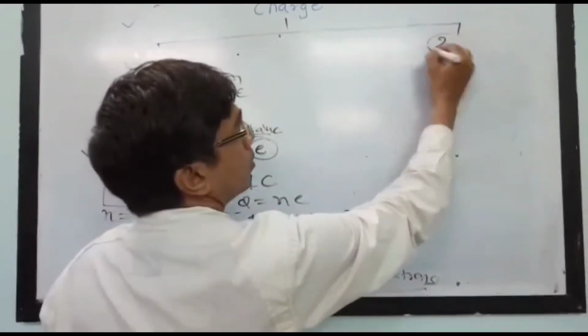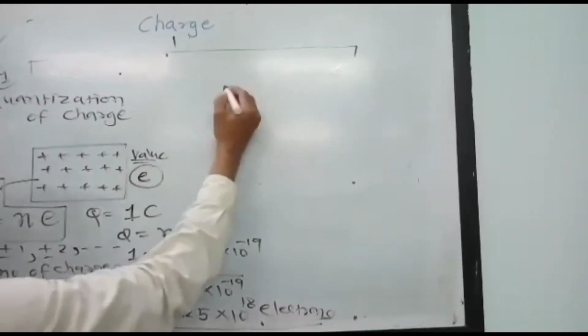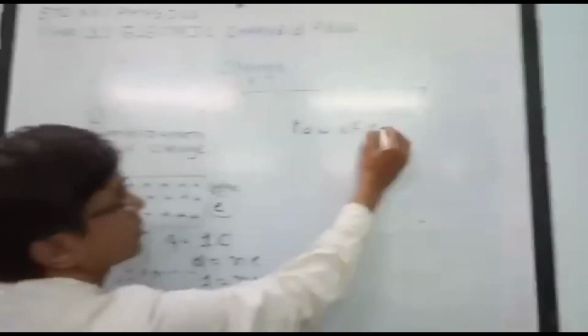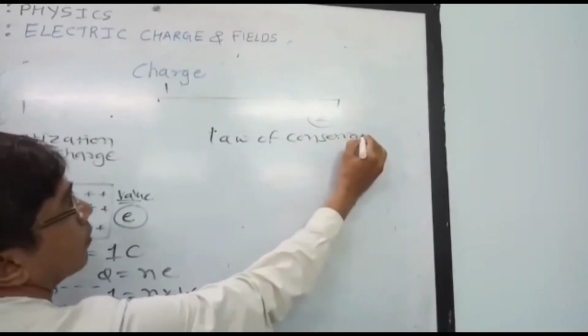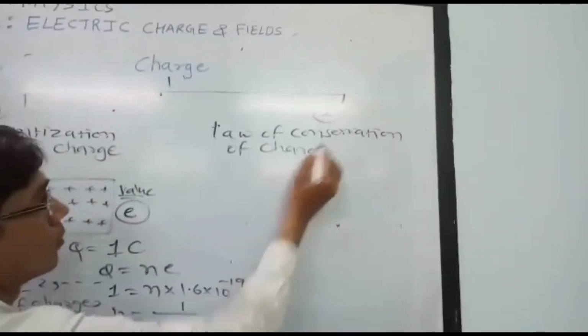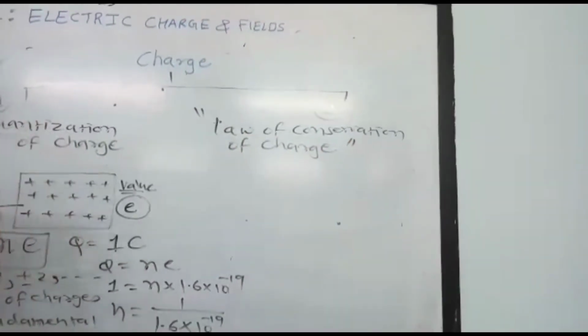The second property we are taking is the law of conservation of charge. In the 11th standard, we have studied this law of conservation of charge.